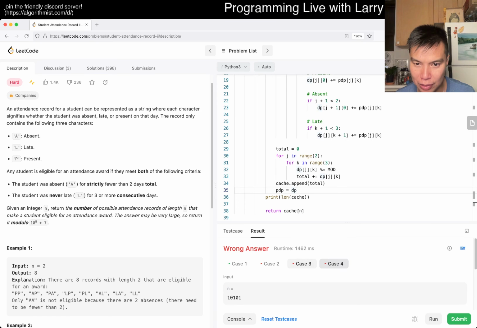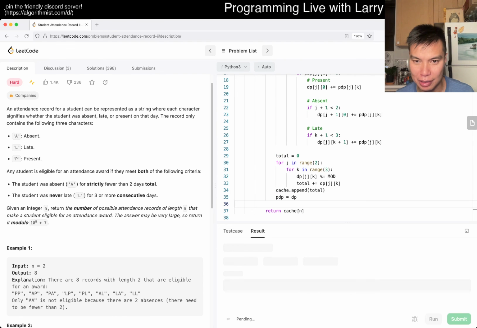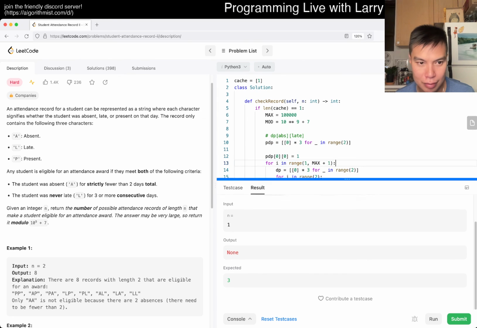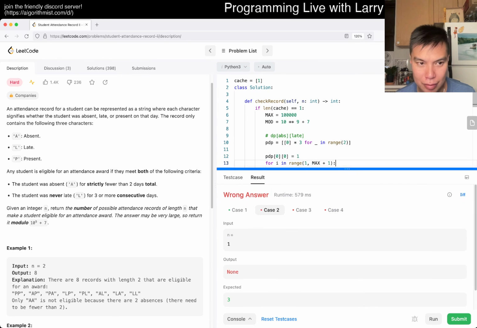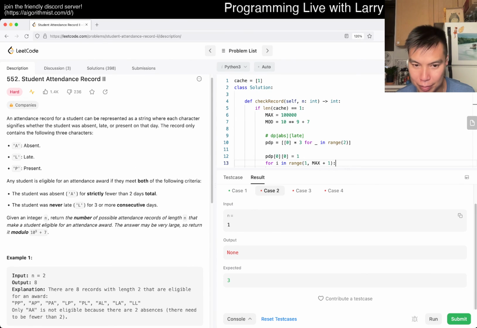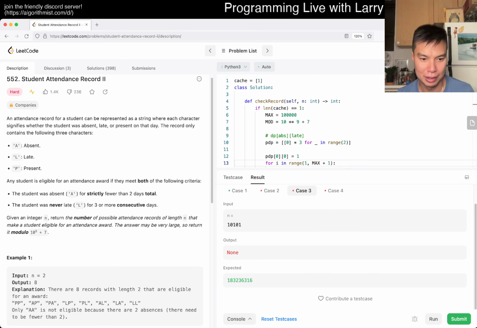Why is this not doing anything though? Or why is it returning none? That's weird, right? I thought that's how you do it, but I forget how to do it, maybe. Let me see if I can ask someone.